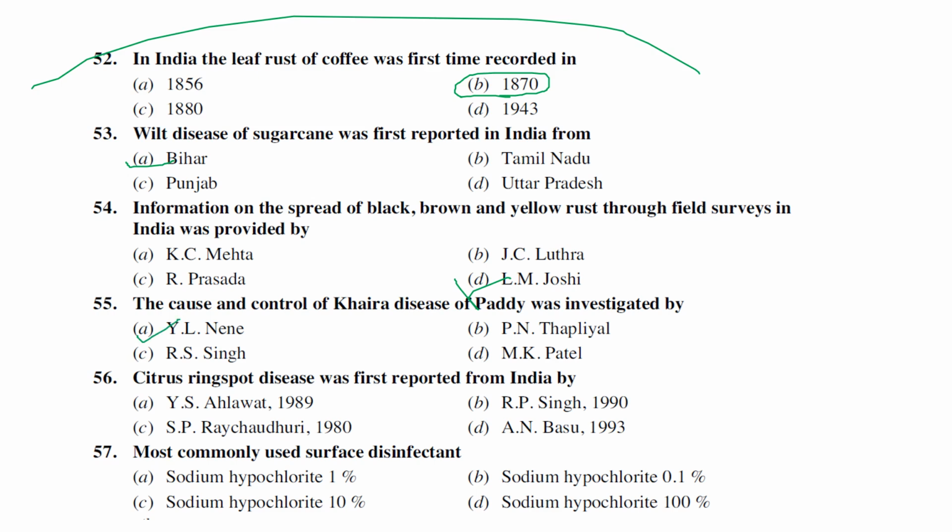This Khaira disease was first reported by Y.L. Nene and P.N. Thapliyal around the 1970s, I think late 70s. So this Khaira disease is actually a nutritional disorder. This is also a very important disease, which is due to zinc deficiency. If the fields are low in zinc, we can see yellow discoloration, especially on the tips. That is the identification feature.